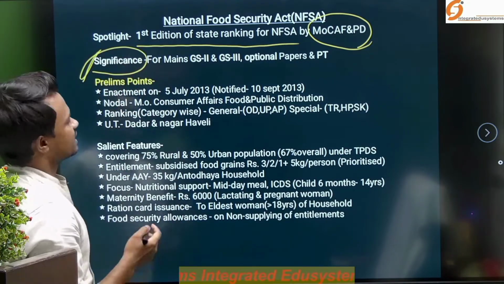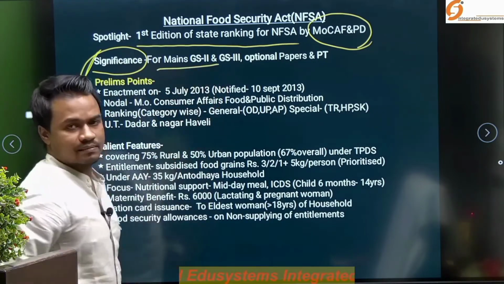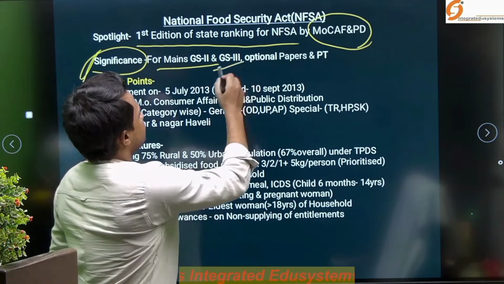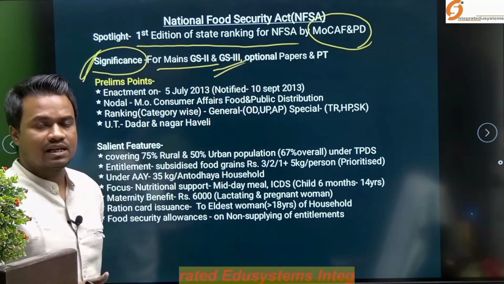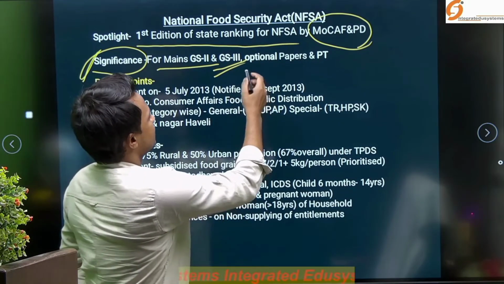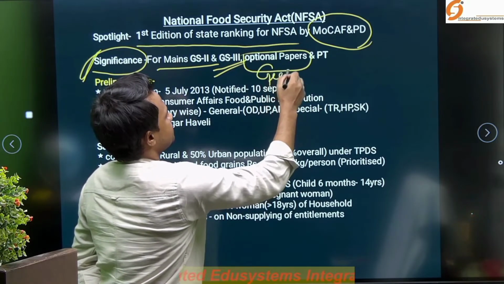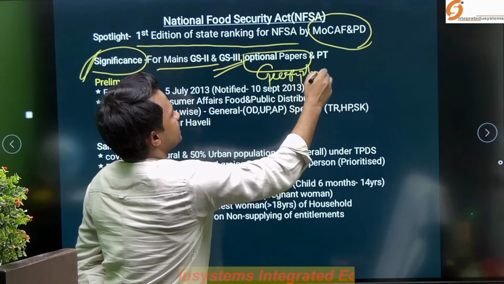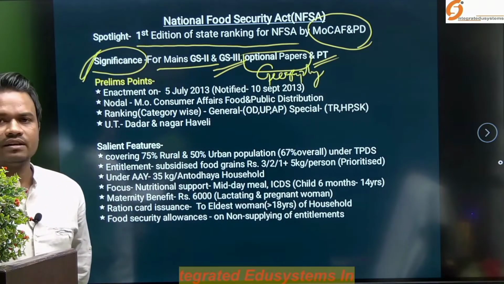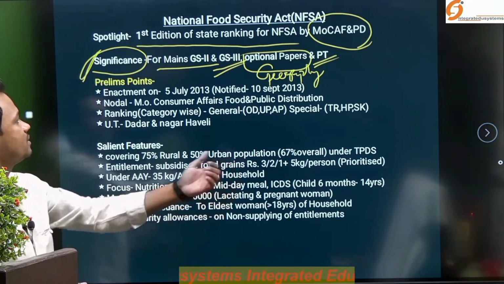Before going into the nitty-gritty of this topic, we should be clear about its significance. It is going to be useful for Mains GS Paper 2, that is Indian Polity and Governance, as well as GS Paper 3, particularly for Indian economics and economic development in our country, the optional subject geography, and the prelims examination of the civil services. So it is very important for all these papers of the UPSC examination.